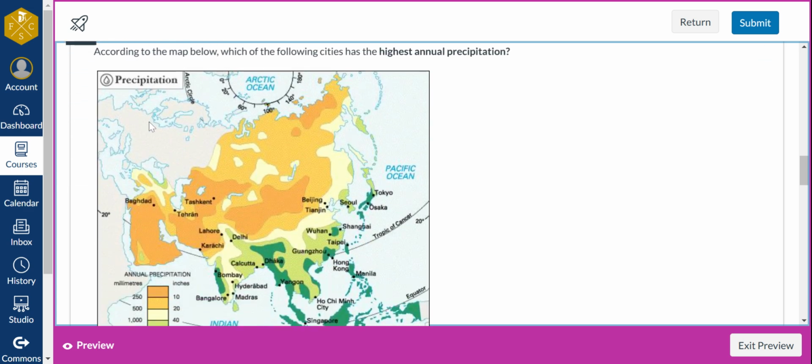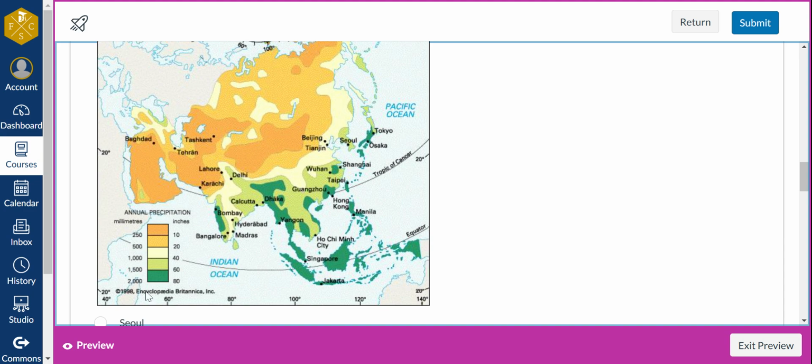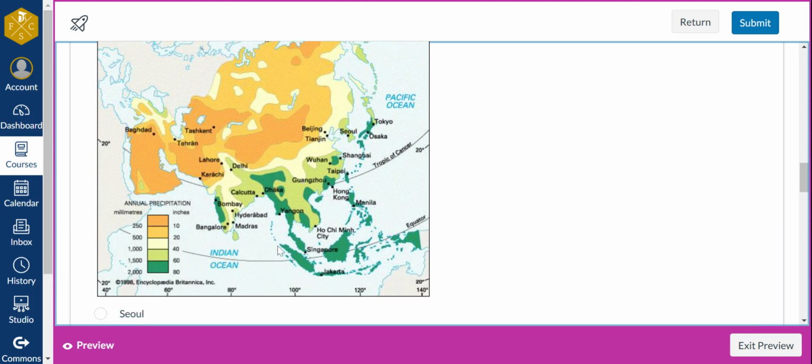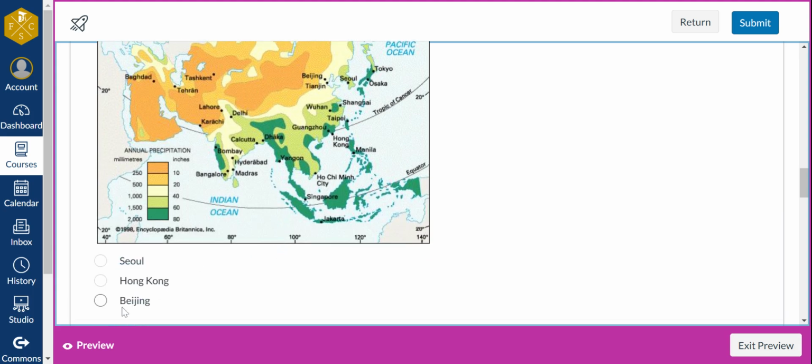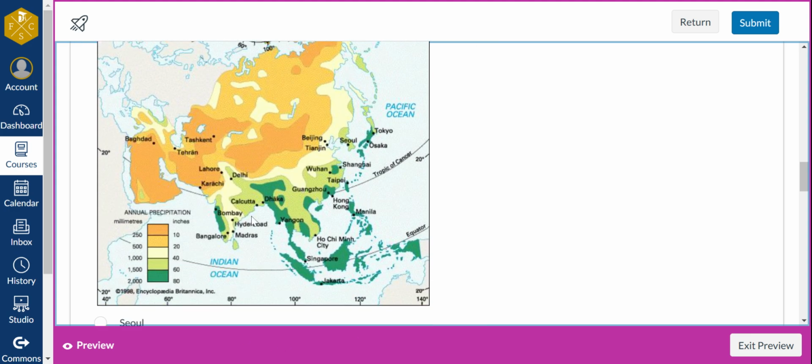Number eight, according to the map, so look at the map, which of the following cities has the highest annual precipitation, meaning it has the highest rainfall annually? Go ahead, make sure you're looking at your numbers, okay? Notice 250 to 2,000, okay? So you want to look for the highest, this color. What city? Is it Seoul, Hong Kong, or Beijing? Which one has the highest?